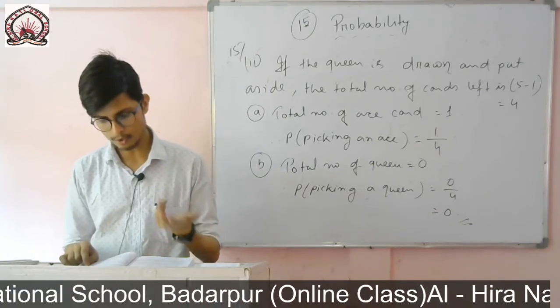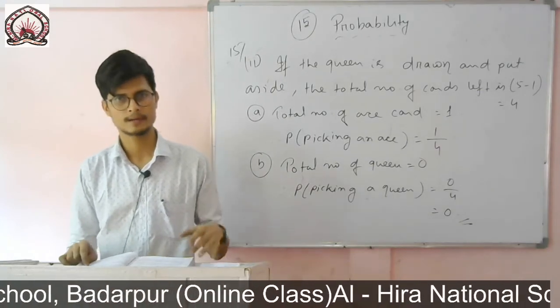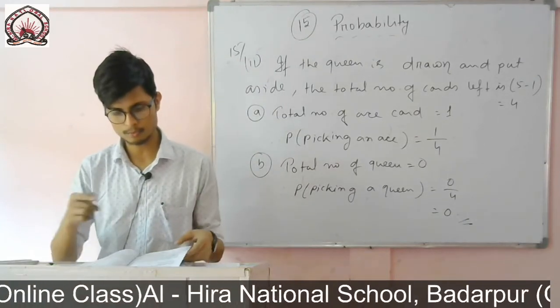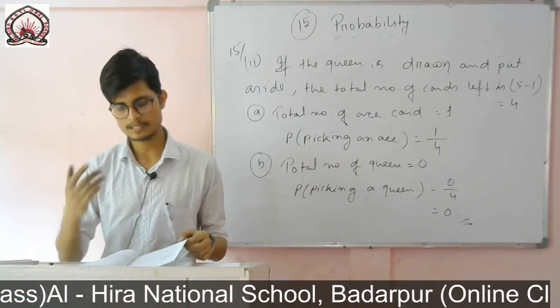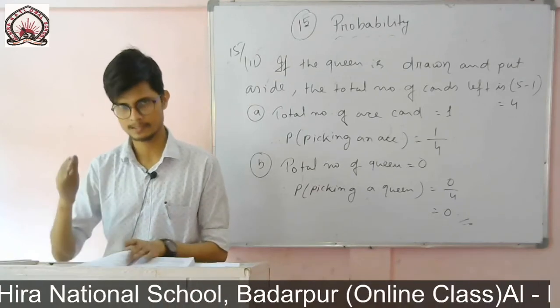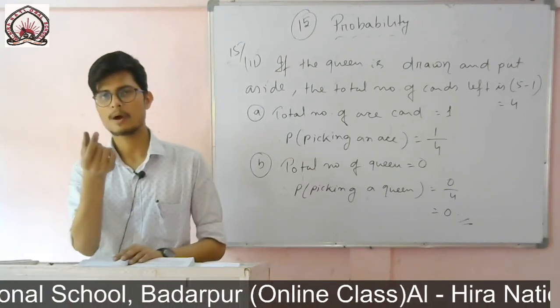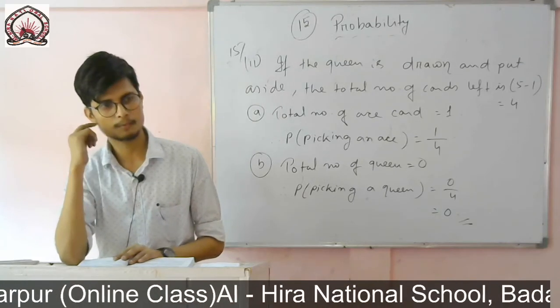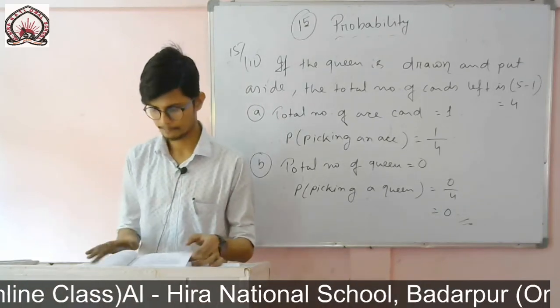And the next one is not an ace card. So we know how to find not an ace card. One method is given here, and by another method also we know that if I simply subtract the probability of an ace card from 1, then I will get the probability of not an ace card.